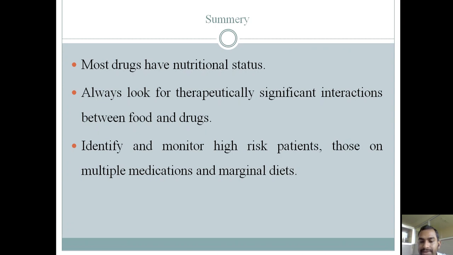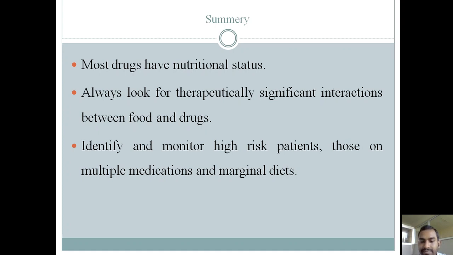For example, mesute seeds, red wine, ripe bananas, yogurt, the so-called cheese reaction, since they are capable of producing hypertensive crisis in patients taking monoamine oxidase inhibitors. Patients placed on anti-hypertensive drugs will benefit from concomitant moderate sodium restricted diets.